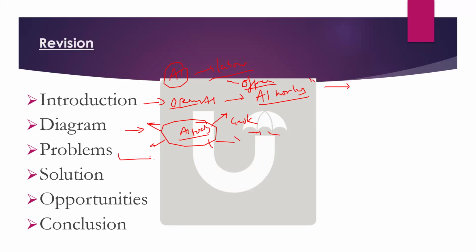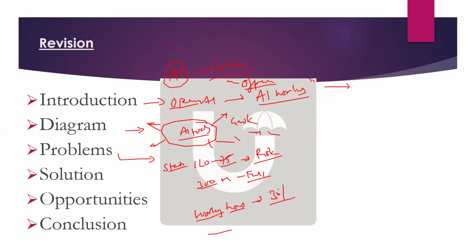Then what are the problems? Just give me statistics. ILO: 75 million at complete risk. Okay, and then 300 million full time jobs are also impacted. Then working hours. Okay, working hours are also affected; most of 30% of the work hours will be completed by the AI itself. And entry level jobs also will be impacted. And then there will be labor displacement and all you can mention.